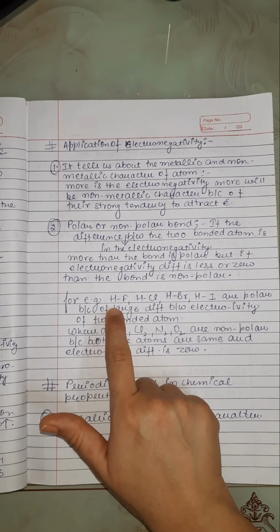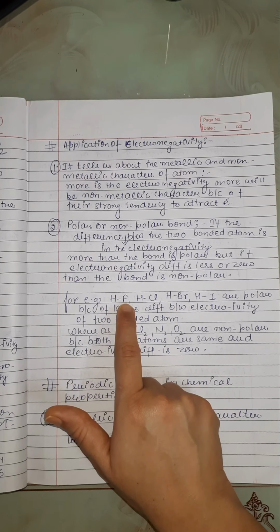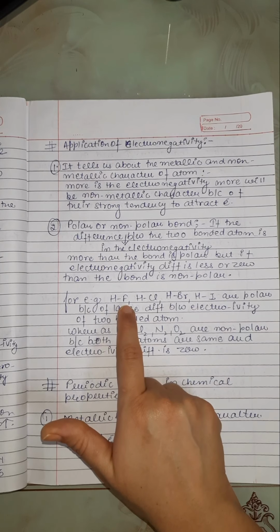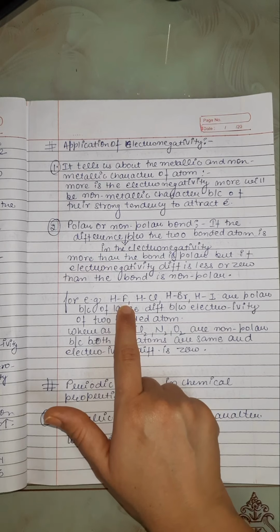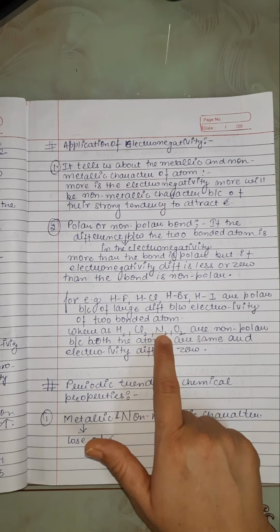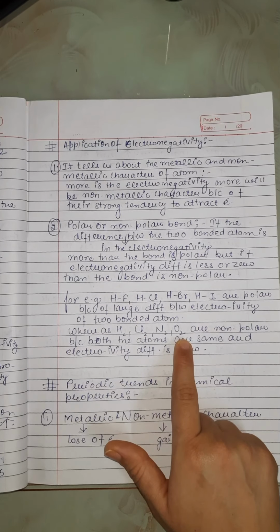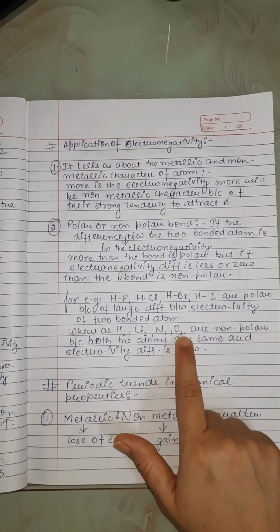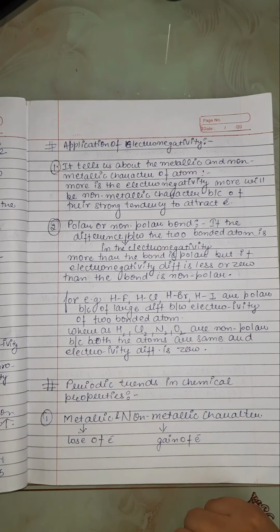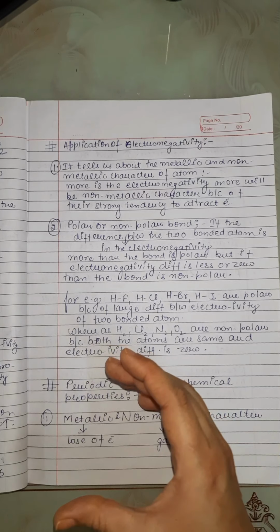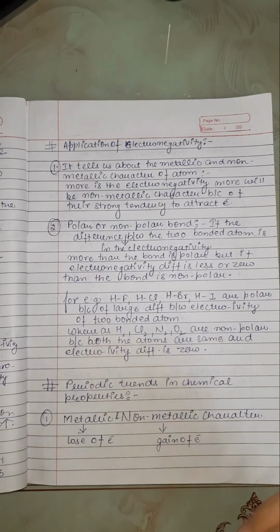Because one belongs to group 1 and other belongs to group 17, and there is a huge difference in the electronegativity. So the bond between them is polar. Whereas H2, Cl2, N2, O2, they all contain the same atom. So the bond between them is non-polar because both the atoms are the same and the electronegativity difference is 0.